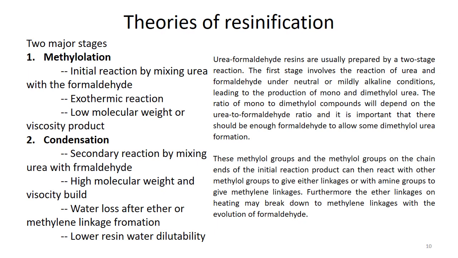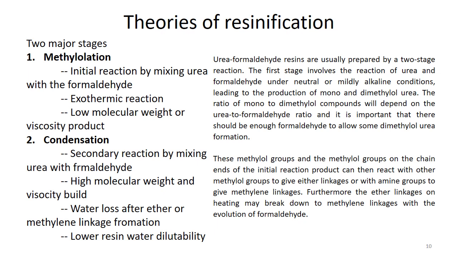When we talk about resinification or resin formation, mainly two steps are involved. One is called methylolation, because it is a combination of a methylene and an OH group. The other is condensation. So resins are prepared by a two-stage reaction.